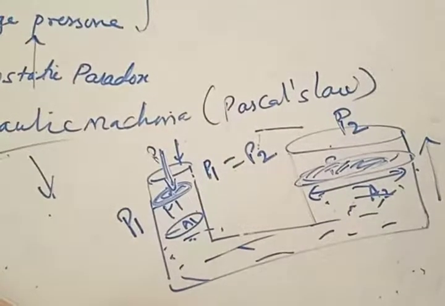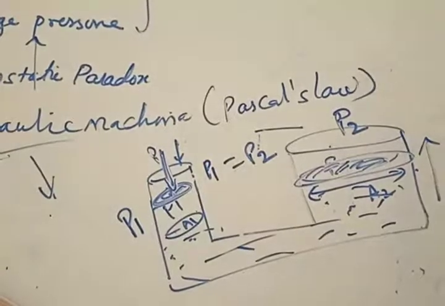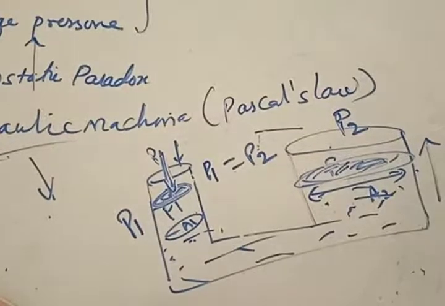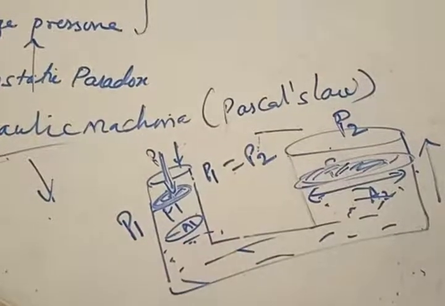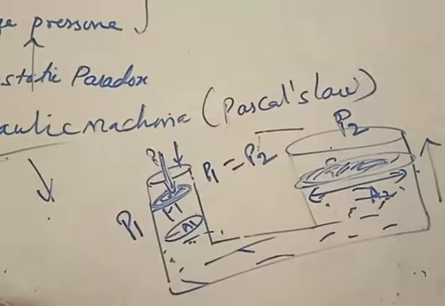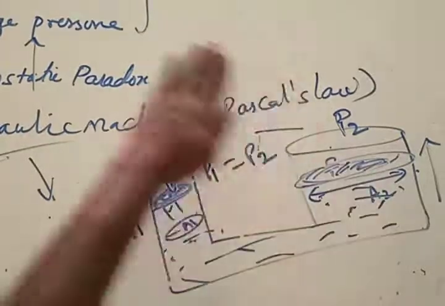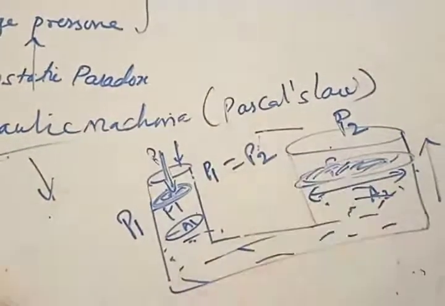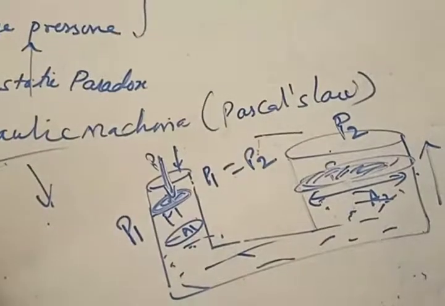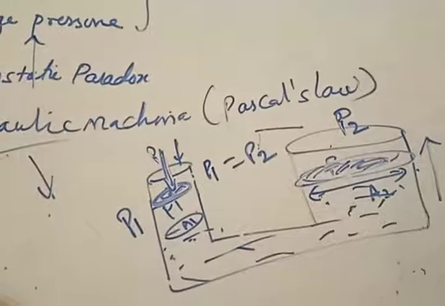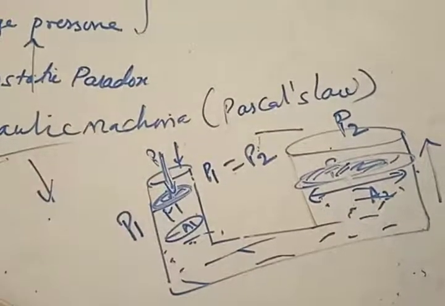We call this a hydraulic machine. To help you understand, think of when we go for car servicing, you might have seen it. Cars are lifted up using some kind of system. To repair or service a car, or bigger vehicles, they put it on some kind of rods like this and lift it up. You have seen that, right? That is what is called a hydraulic machine.